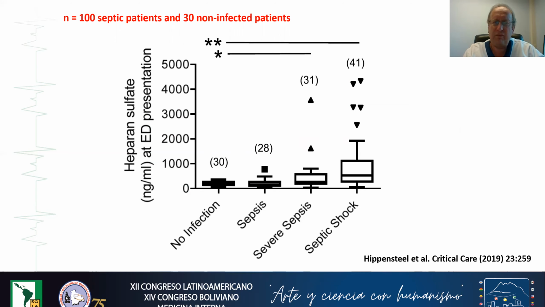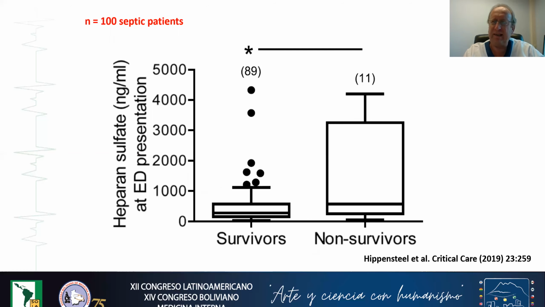As you can see here, going from patients with no infection to patients in sepsis, severe sepsis and septic shock, clearly patients in septic shock presented the highest values of blood concentration of heparan sulfate, meaning that in this kind of patient, you will have the major damage of the glycocalyx. Again, it seems that the heparan sulfate concentrations were well correlated to the severity of the disease. You can see here, for example, non-survivor patients in sepsis presented high values of heparan sulfate in the blood.